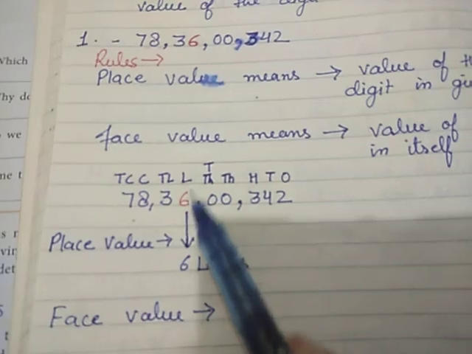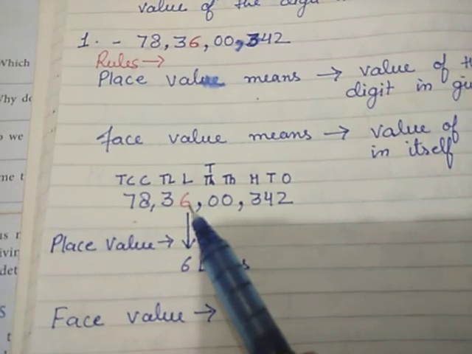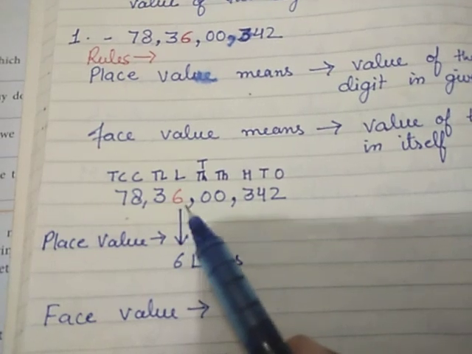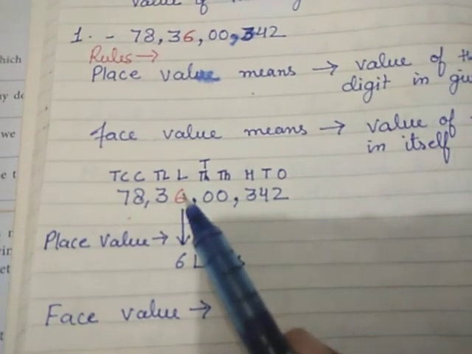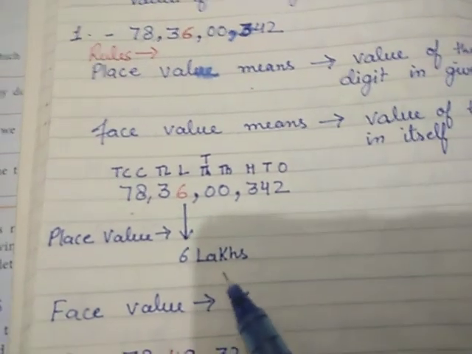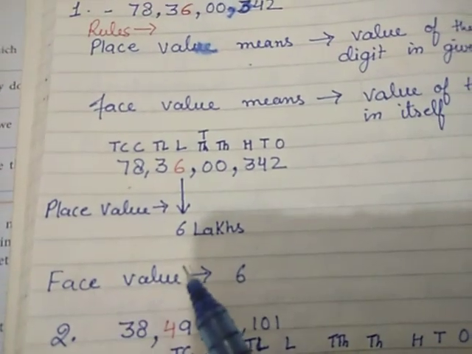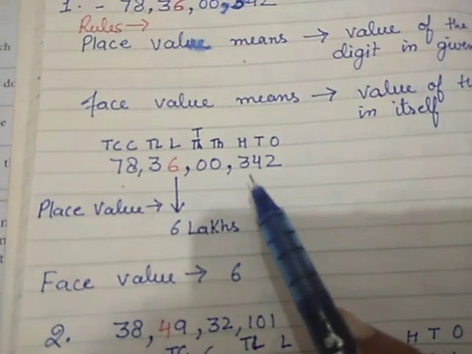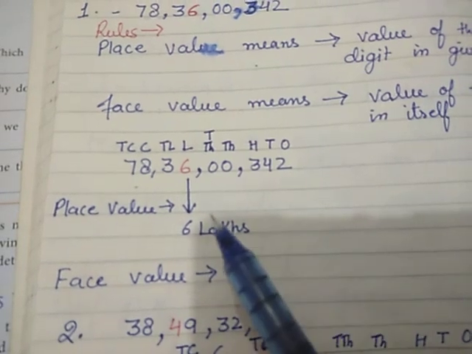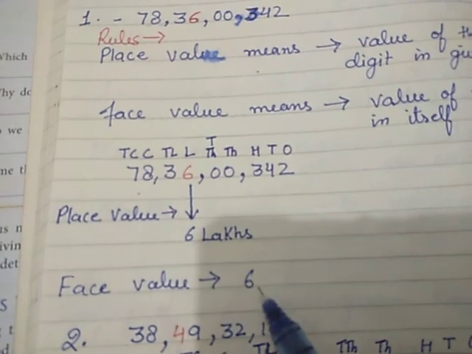Okay, so we are looking for the place, so it is showing the place value. For place value, we will see the place where it is written. It is written under the lakhs period. That's why the place value of the 6 will be 6 lakhs in this number. And face value will not change, whether it will be here, here, here, here, or here. It will remain 6 only. So the place value of 6 is 6 lakhs and the face value is 6.